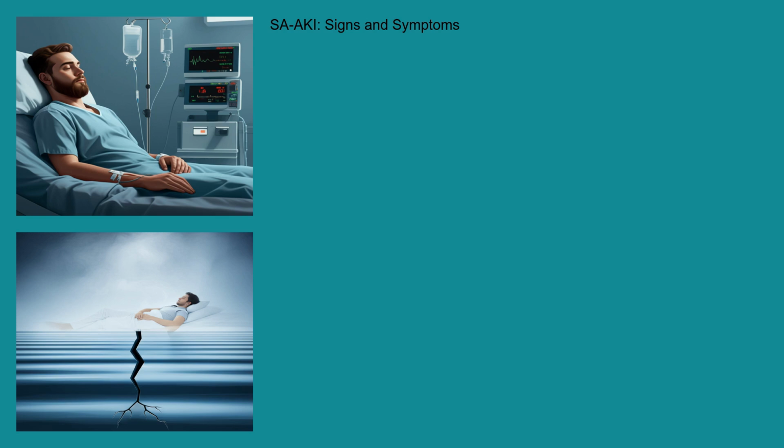The signs and symptoms of SAKI can be difficult to distinguish from those of sepsis itself. Early symptoms may be subtle, including decreased urine output, swelling in the legs or ankles, and fatigue. As kidney function declines, more noticeable symptoms may appear, such as nausea, vomiting, loss of appetite, shortness of breath, confusion, and seizures. It's important to remember that not all patients with SAKI will experience all of these symptoms, and some may have no noticeable symptoms until the condition is quite advanced. The underlying signs of sepsis, such as fever, increased heart rate, and rapid breathing, are also present.